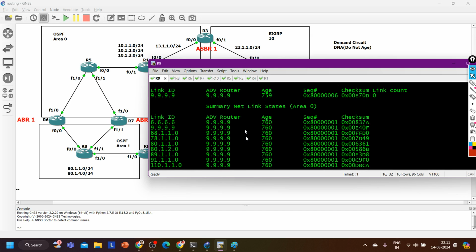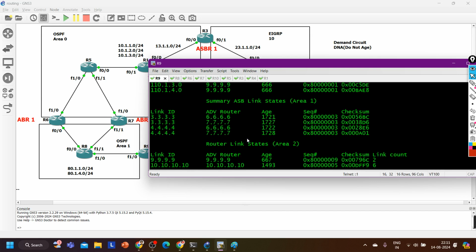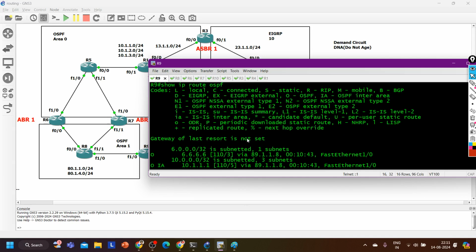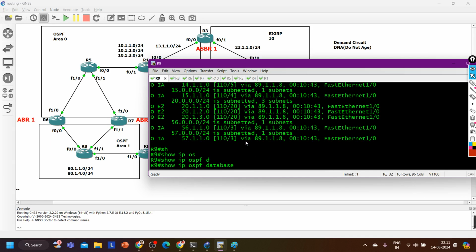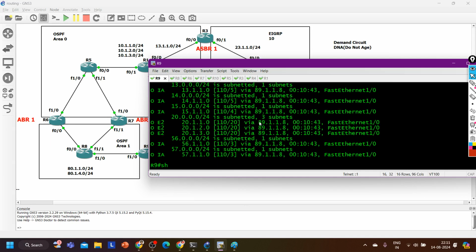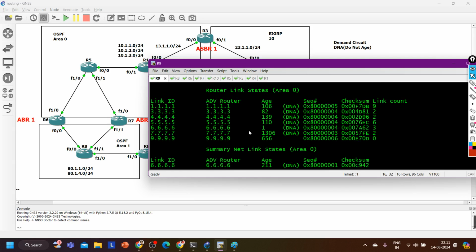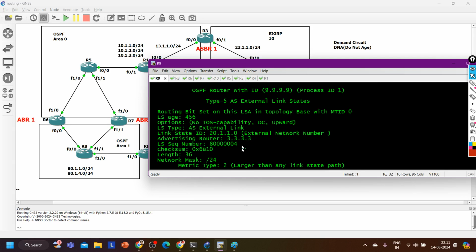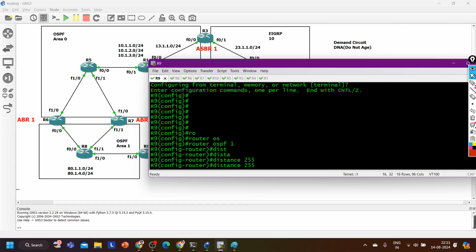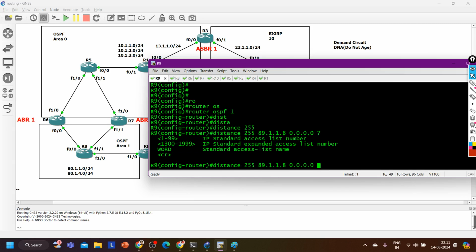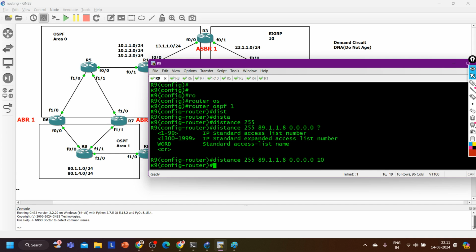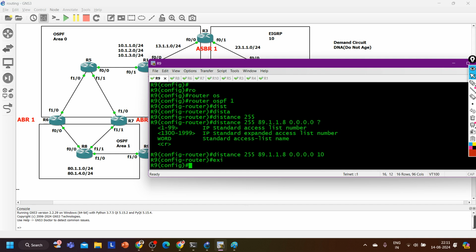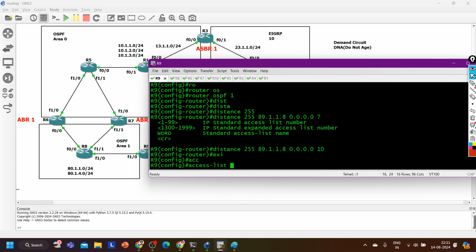From which neighbor is it learning this subnet? 20.1.1.0. What is the source IP address? 89.1.1.8. Access list. Yeah, just because of the virtual link.